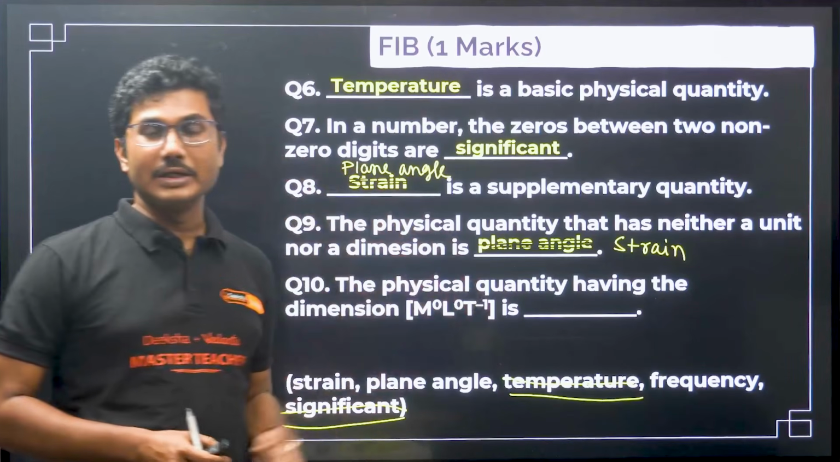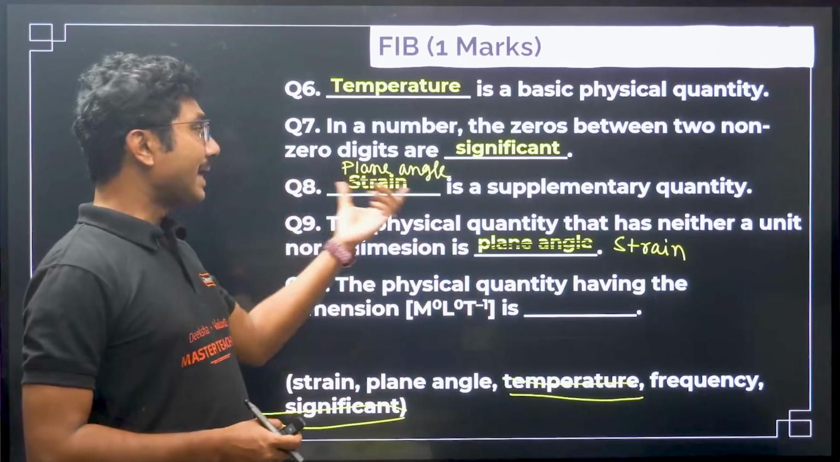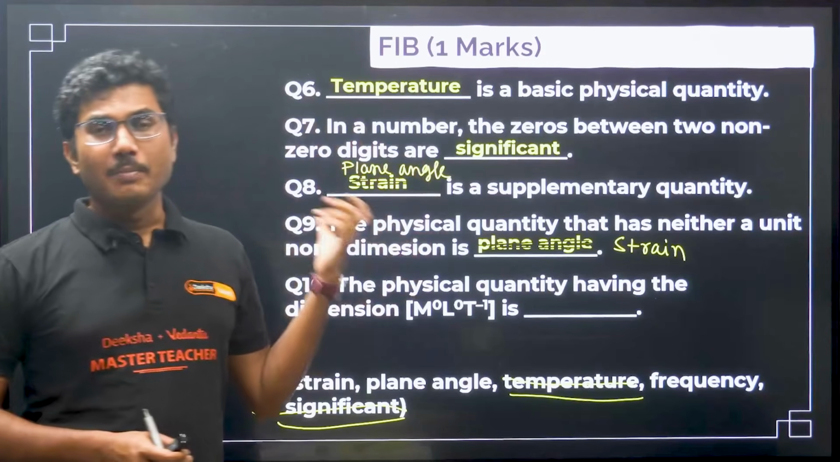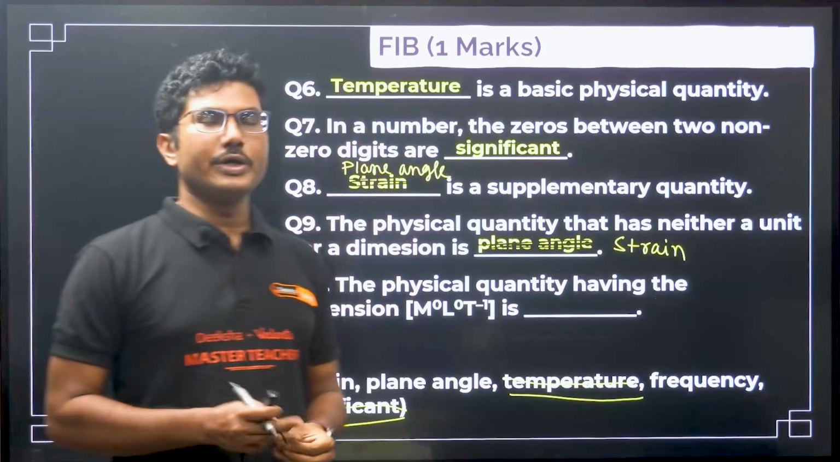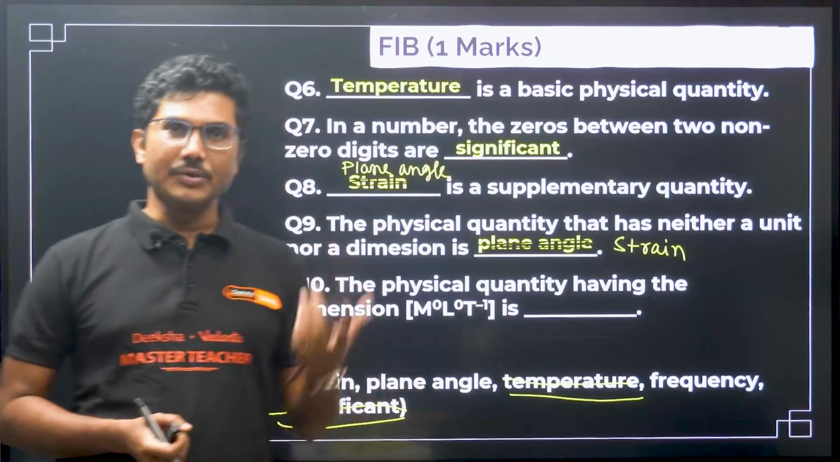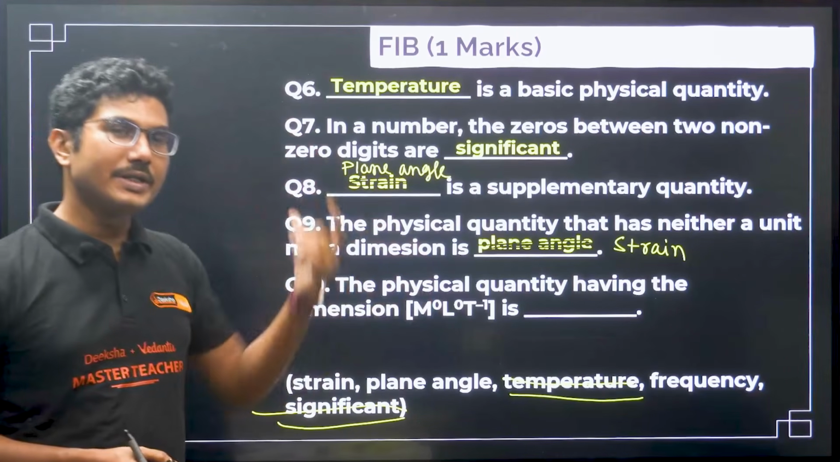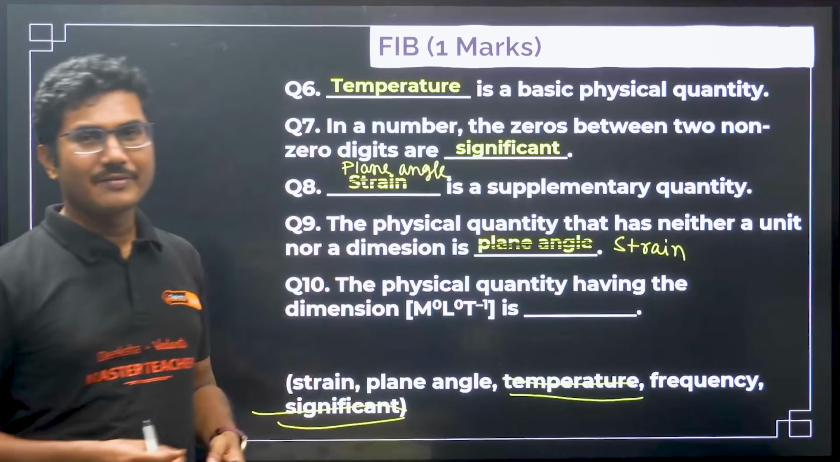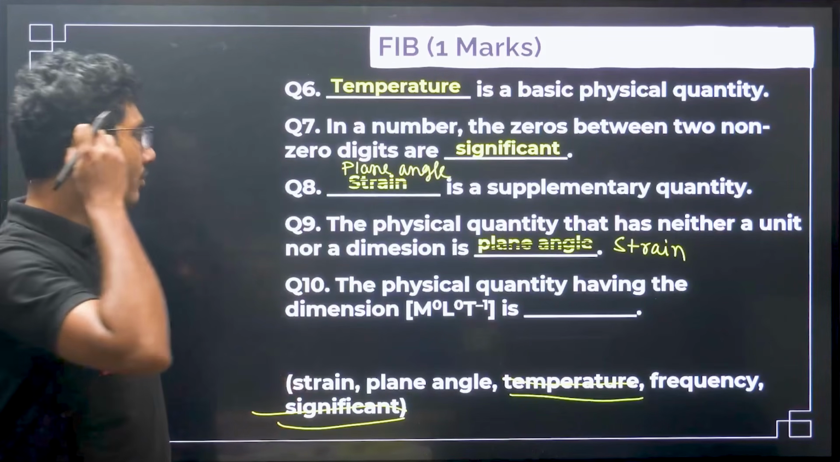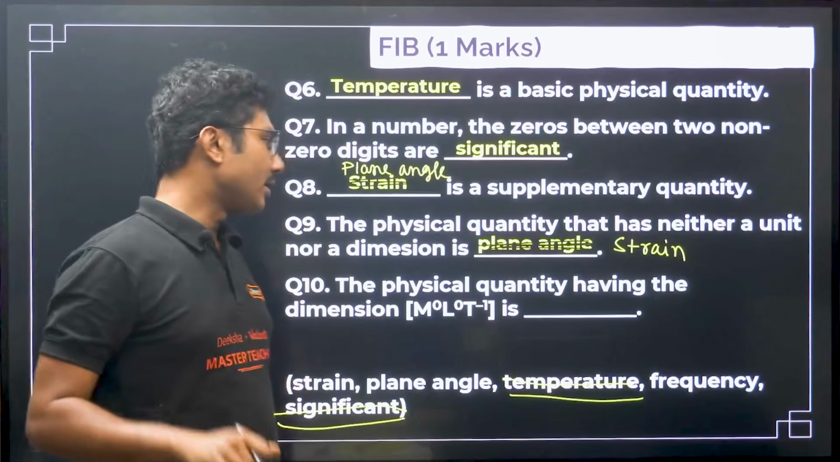Strain does not have any dimension. Plane angle is a dimensionless quantity, but it has a unit. Even though it is a dimensionless quantity, it has a unit which is degree, radian, steradian, but actually it is a dimensionless quantity, it does not have any dimension of its own. Okay, so be careful about this kind of question.